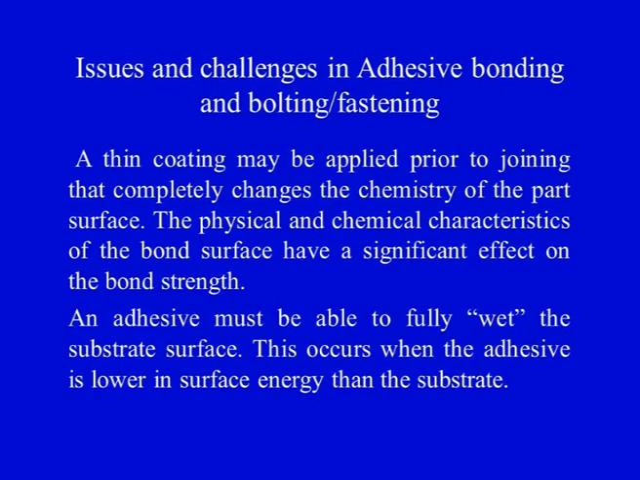Point number 2, an adhesive must be able to fully wet the substrate surface. This occurs when the adhesive is lower in surface energy than the substrate or the adherent. So the summary of point number 2 is that the wettability of the adhesive should be good and it should be able to wet the total bond area in order to form a very good quality adhesive joint.